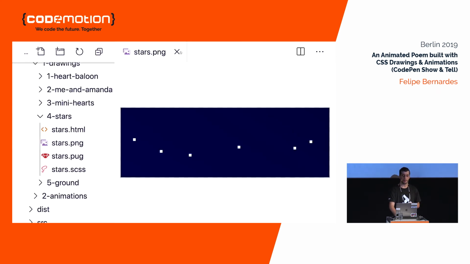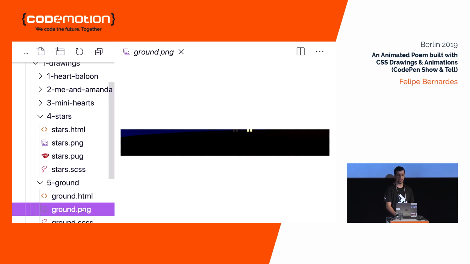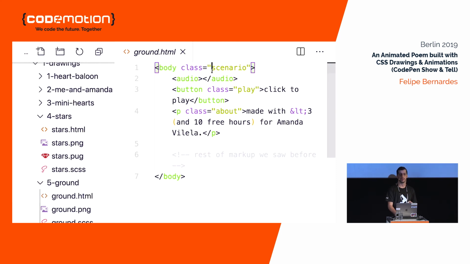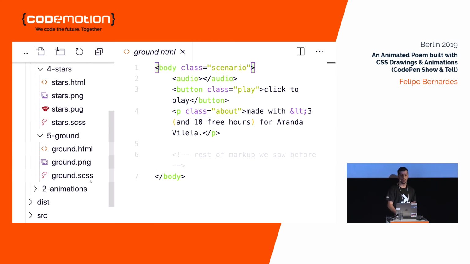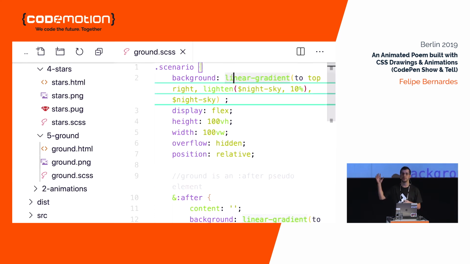Okay, so let's see the last part, the ground. It's curvy, it's at the bottom of the screen, and the way it looks is this. We don't actually have a ground element in the HTML, but we have the body element with the scenario class. And look into the CSS. The scenario has the background color for the sky, with a gradient for the night sky color.